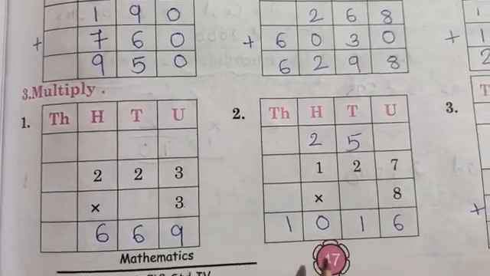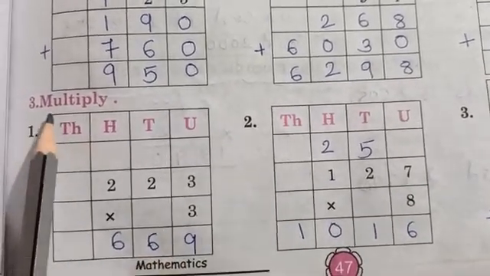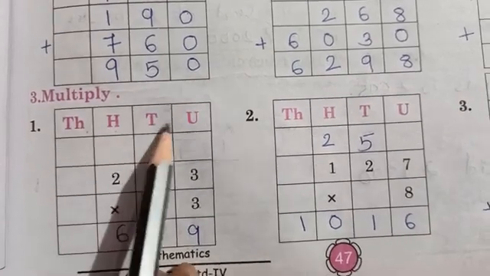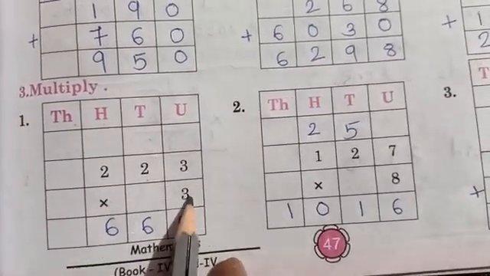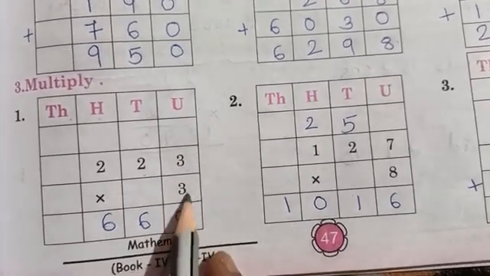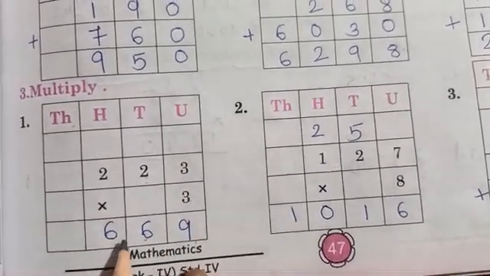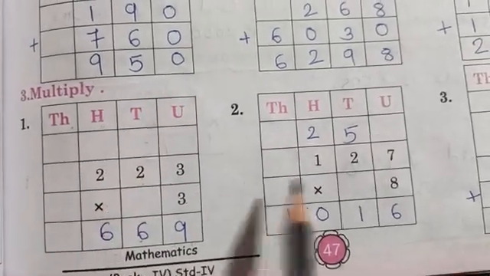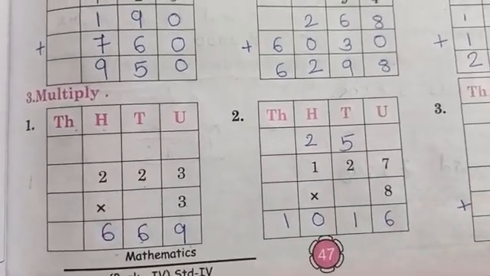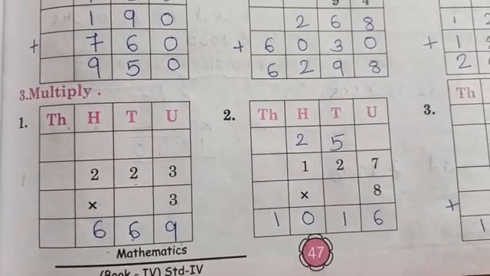Now students, on the same page number 47, question number 3: multiply. 223 is the multiplicand multiplied by 3. 3 3s are 9, 3 2s are 6, 3 2s are 6. The first one I just explained, the first question, it is exactly similar to this. So this concept is also similar to question number 1.